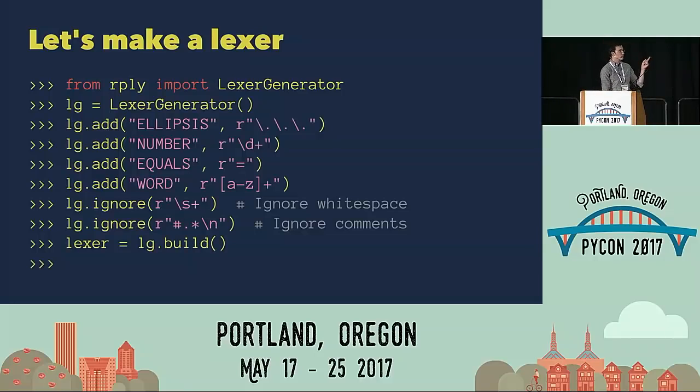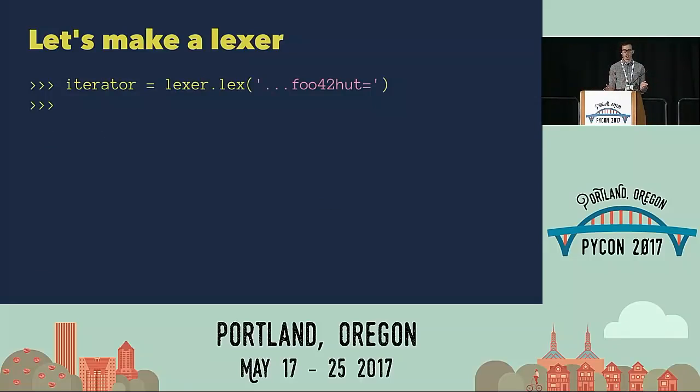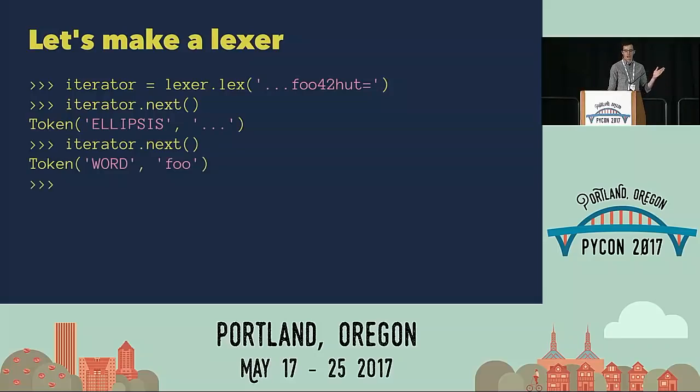This knows about only the tokens that we've told it. What we can do with it is give it a stream of characters and get an iterator back, and then call next on it and see what tokens it's picked up from this stream. So if I lex the string "... foo42 hut =", I can call next on it and get an ellipsis, call next again and get a word. Each time it's giving us a token back that matches one of the ones we previously defined.